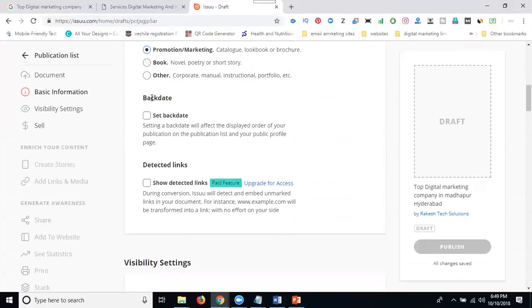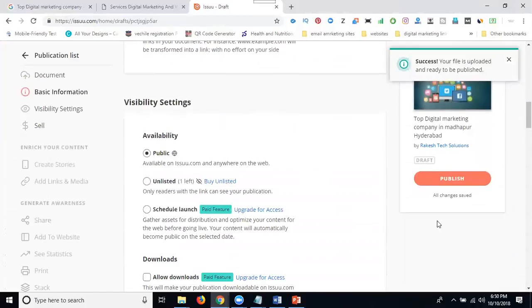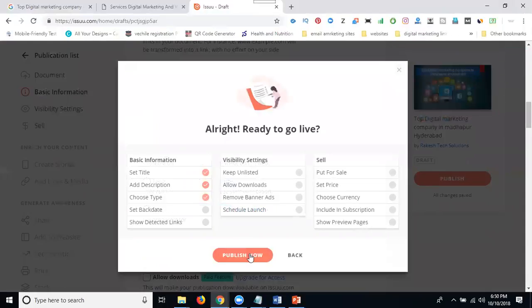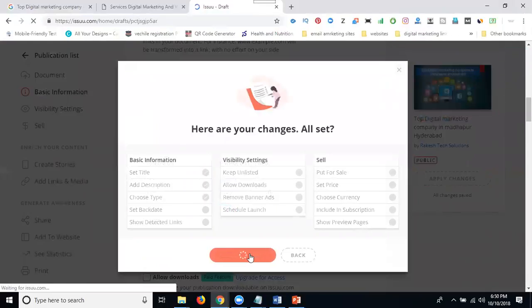Now you can set your back date. The back date is a previous date. But my article will be published now. Now click to publish. These are the premium options. We can submit the article for free. Now click publish. Is it clear? As a premium member, you can sell your articles and save your gallery images. All this is workable for this content.